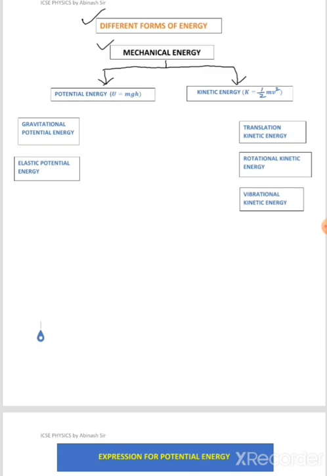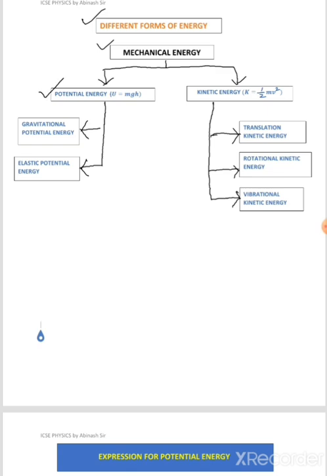Now, potential energy can be further categorized into two groups: gravitational potential energy and elastic potential energy. Similarly, kinetic energy can be divided into three types: translational kinetic energy, rotational kinetic energy, and vibrational kinetic energy. So now let me explain. First, what is potential energy?